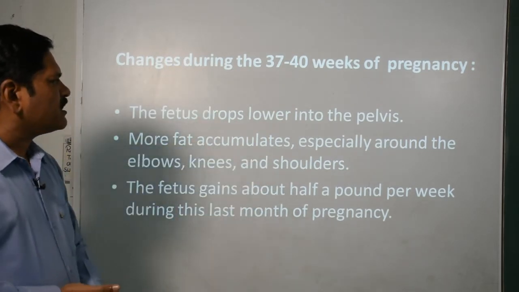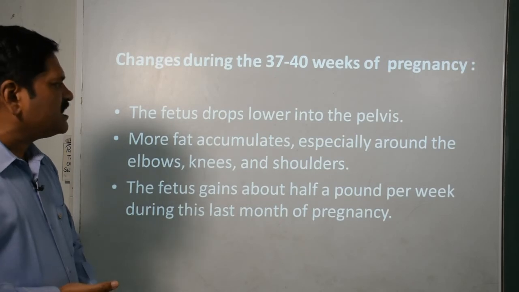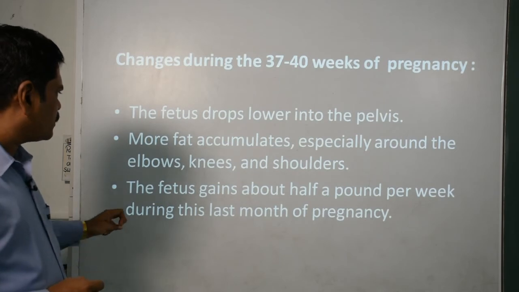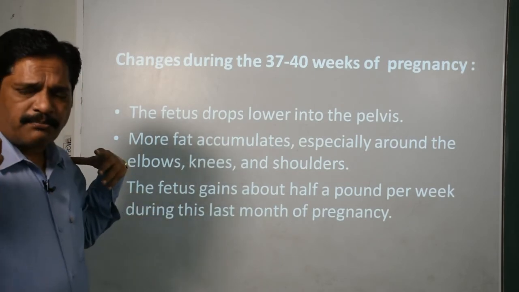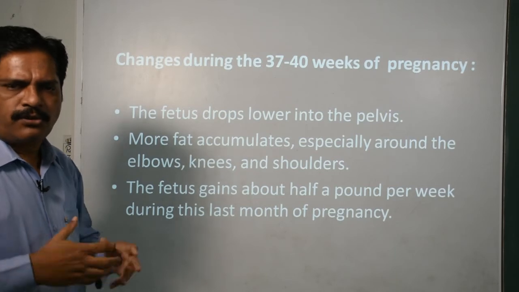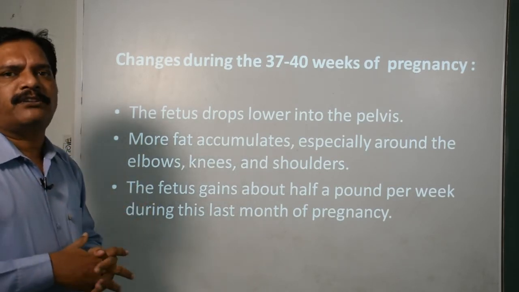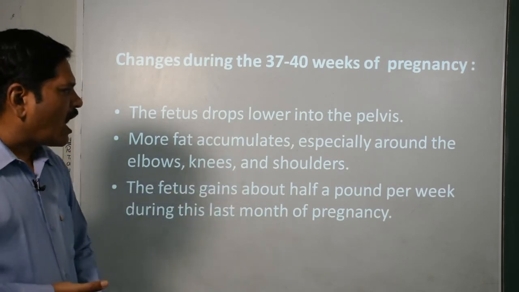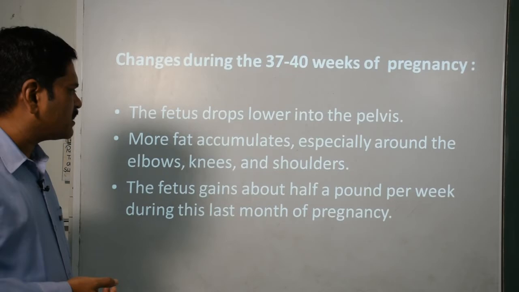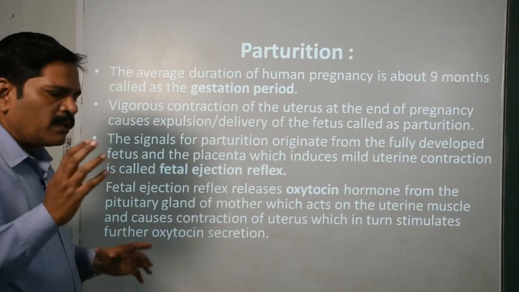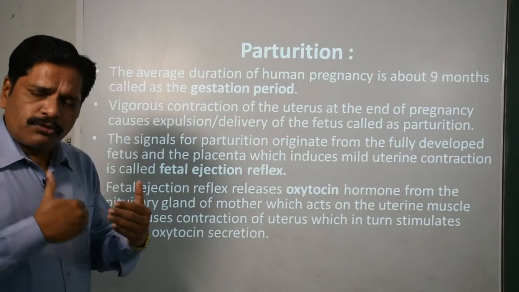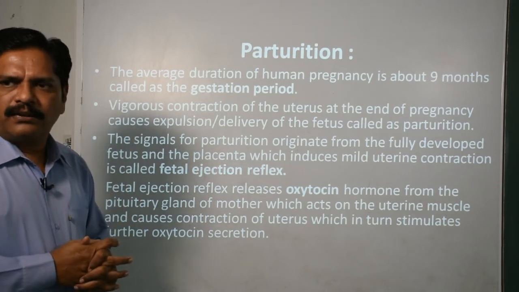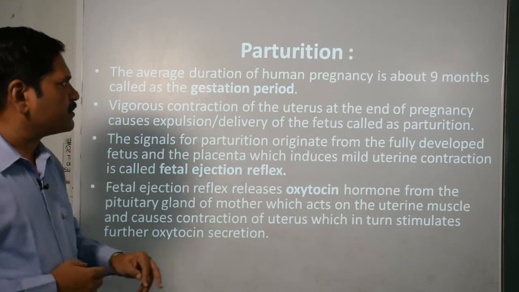More fat accumulates, especially around the elbows, knees and the shoulders. Under the skin, these fats start to be deposited, because these are the projected portions of the fetus. So this deposition of fats will help it to come out from the mother's body. The fetus gains about half a pound per week during this last month of pregnancy, clear. And even due to early delivery, or the immature delivery, clear, this baby can survive outside, clear.